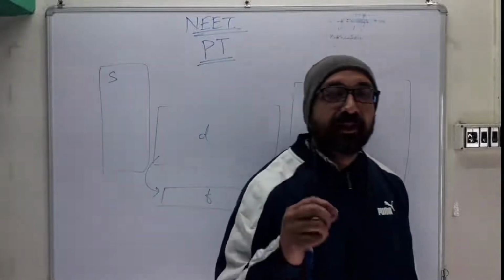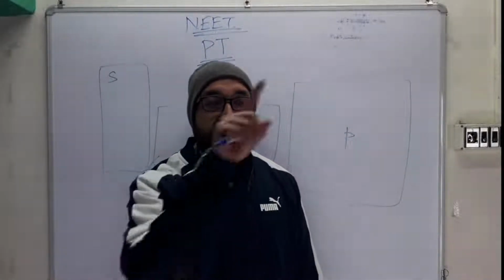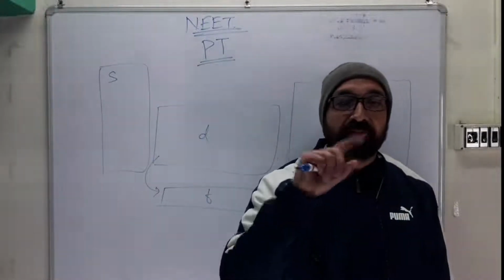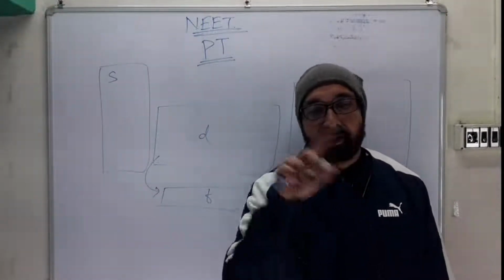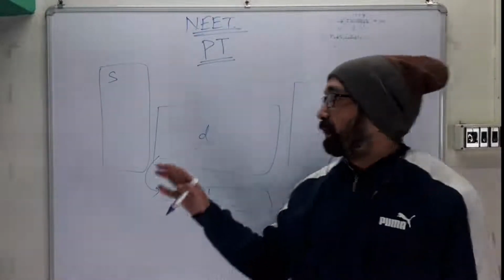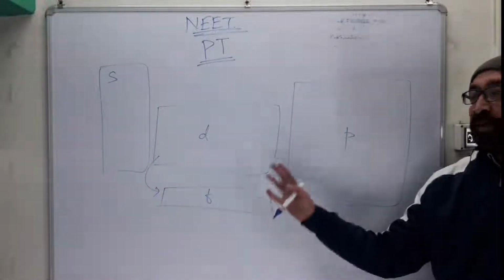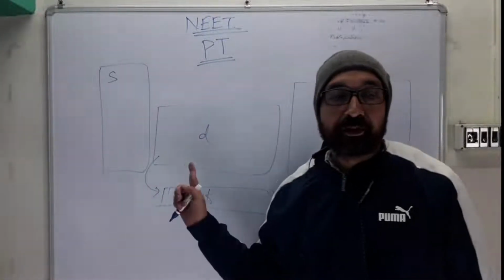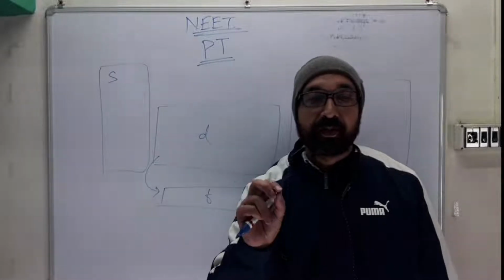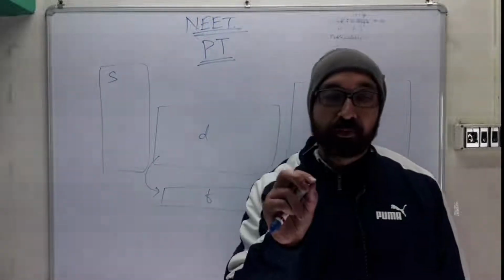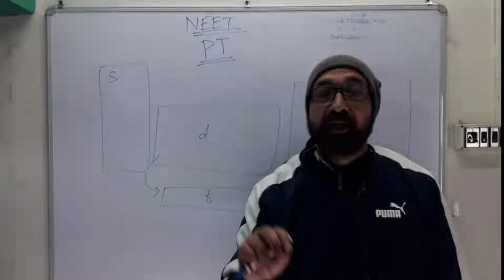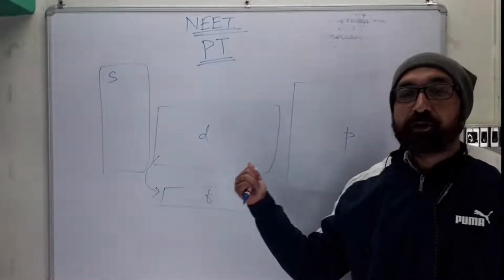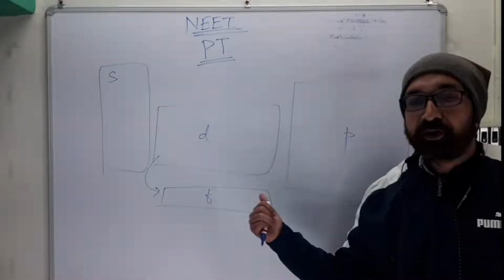So the first thing you do is take one chart paper, right? Chart paper, you know, right? I think it will be 1.5 feet by 2 feet, or maybe 2 feet by 3 feet. One chart paper will be there. On that, you prepare this periodic table, okay? And don't write anything in that periodic table. It should be a blank periodic table. Wherever you are preparing, whichever room you have selected for your preparation, in that room this blank periodic table should be stuck. Correct? A blank periodic table should be there.